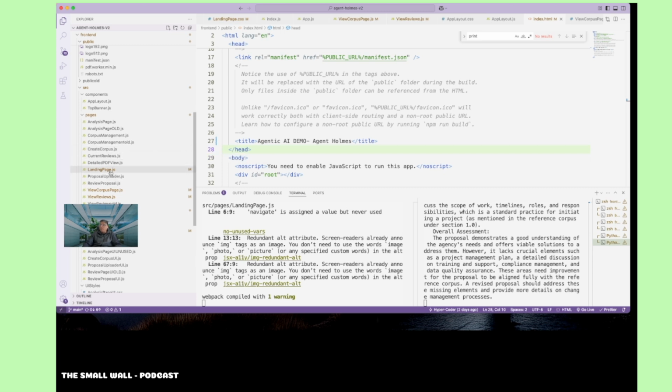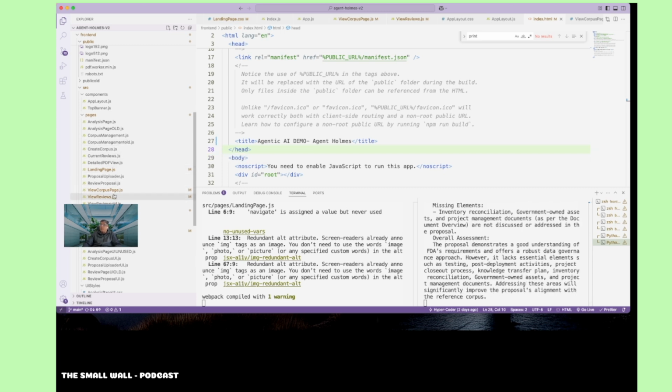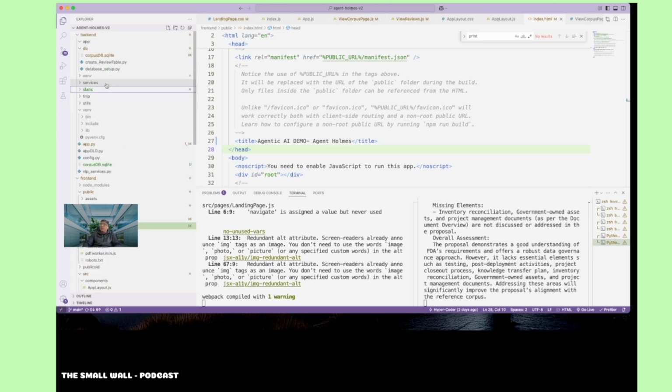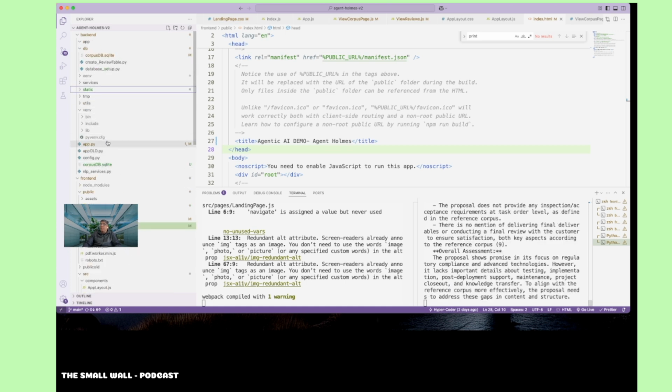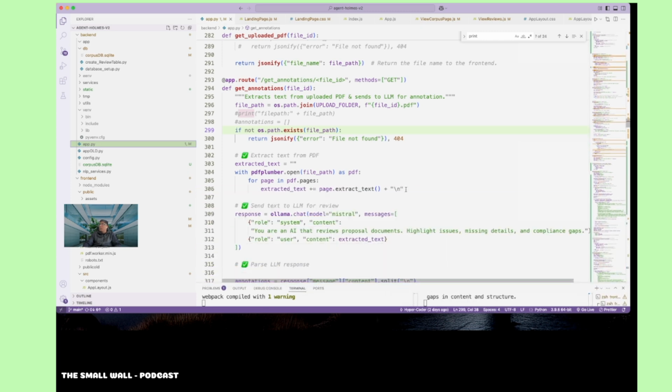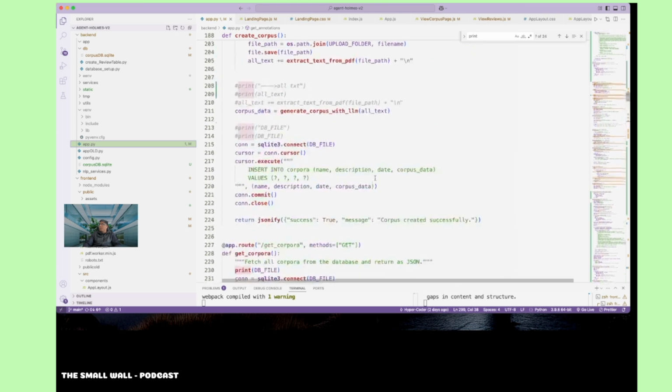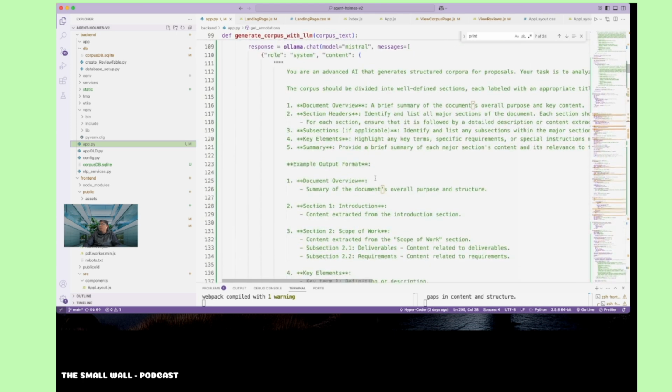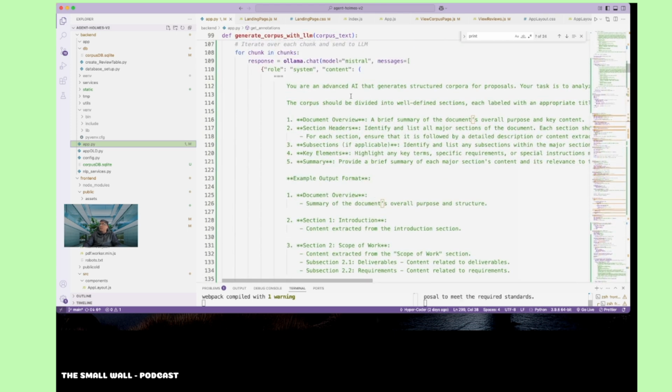So the magic happens somewhere here, called in the backend. I call it app.py. As you can see, this is still running here on this side. So let me close the terminal that's going on. If you see here, this is where I have my template for my LLM. As you can see, the template, we call it the prompt template.